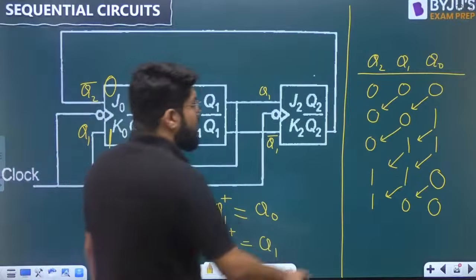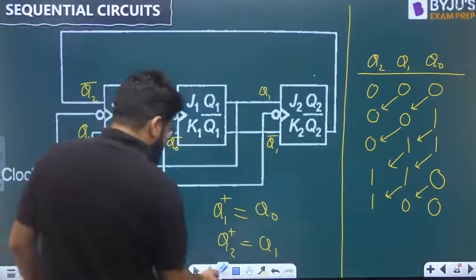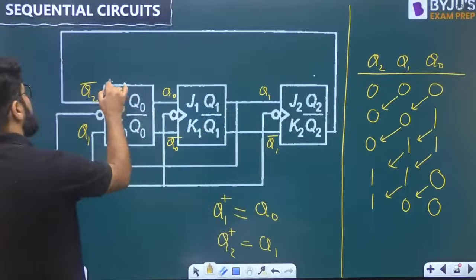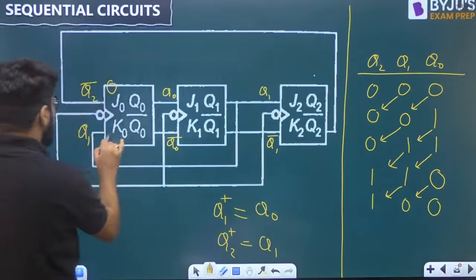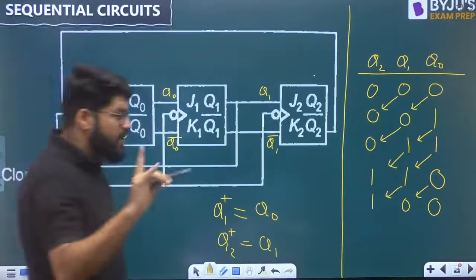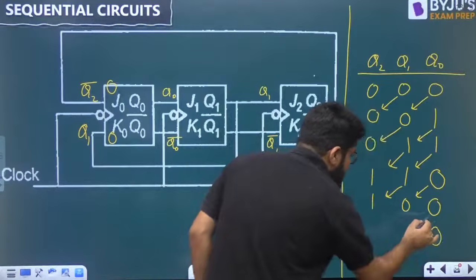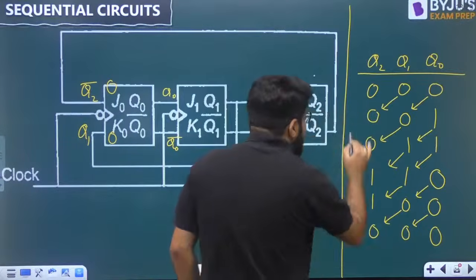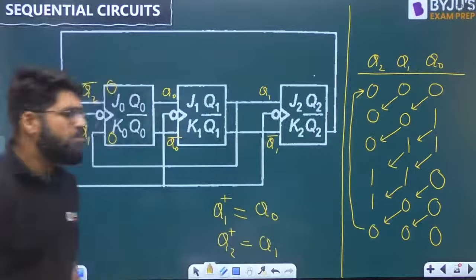Now next, again, what is the value of Q2? Q2 is 1, so its complement is 0. Q1 is 0. Guys, J0 K0 means the same state. LSB remains the same, and the rest is left shifting. You again come back to the initial state 0, 0, 0.